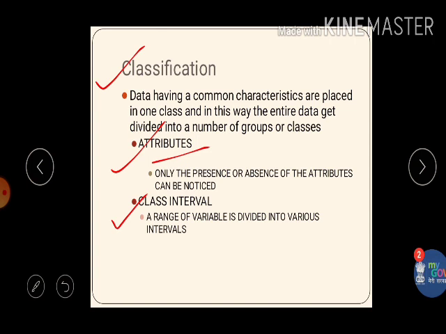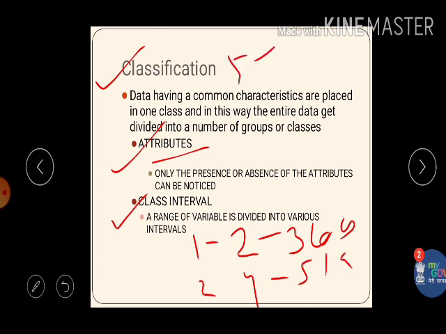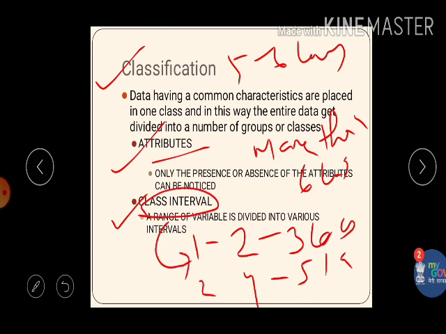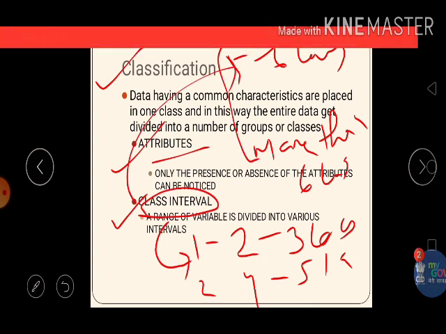In the case of class interval, a range of the variable is divided into various intervals. For example, I ask them their annual income. The first interval can be 2 to 3 lakhs, then the second can be 4 to 5 lakhs, the third can be 5 to 6 lakhs, or it can be more than 6 lakhs. So this is how we make intervals of the variables, right? I suppose this is clear to you.